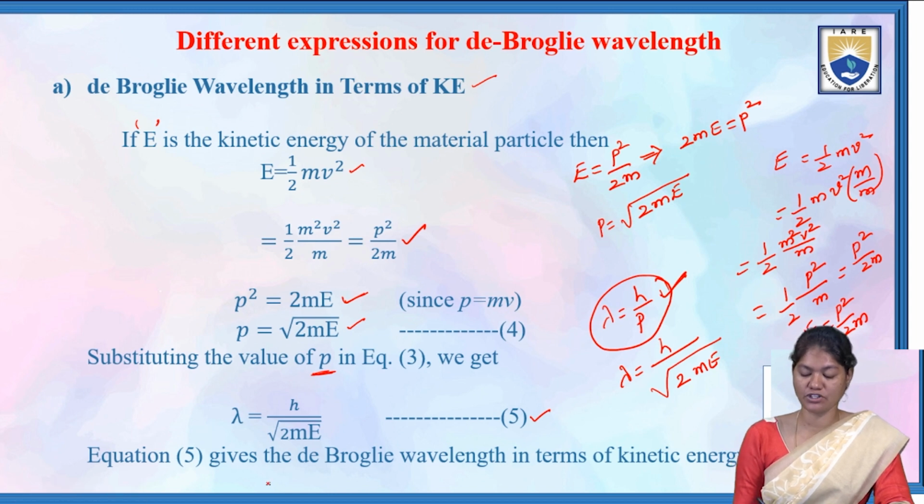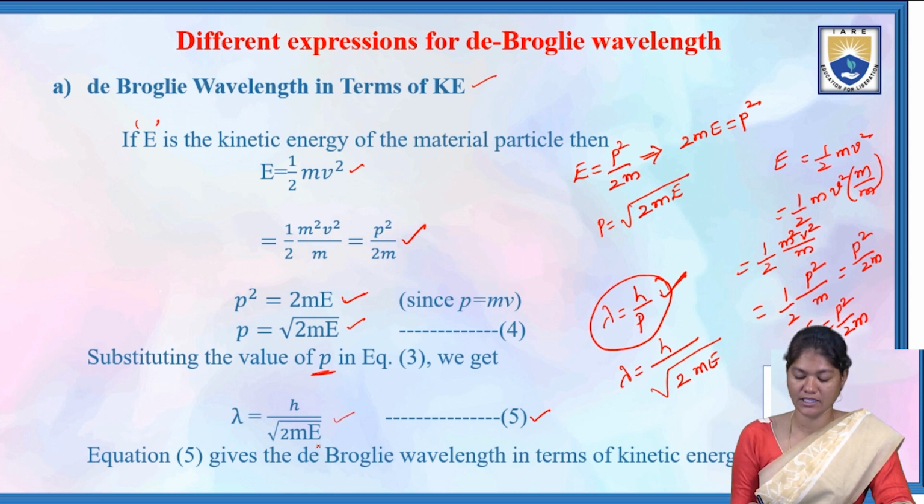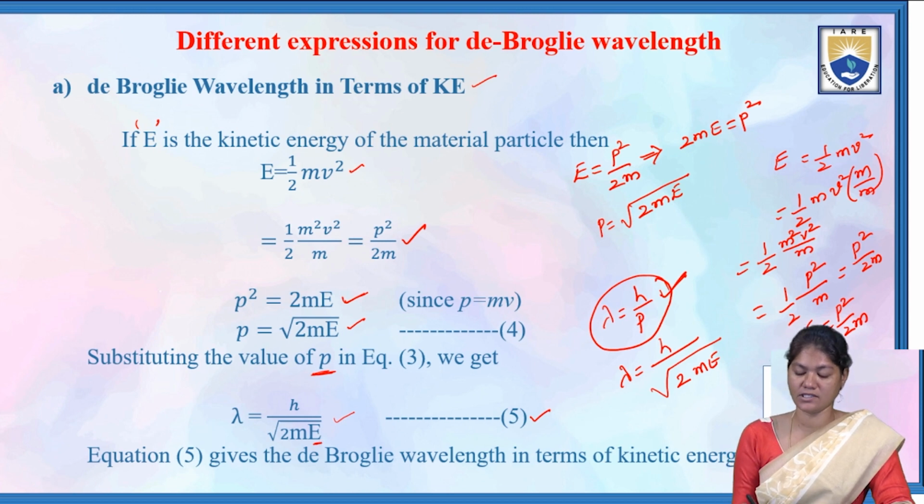This equation gives the de-Broglie wavelength in terms of kinetic energy, where E is the kinetic energy.